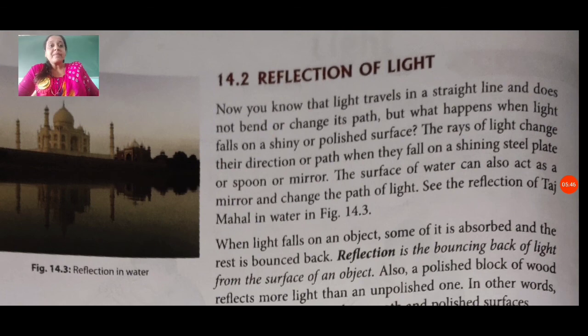Now you know that light always travels in a straight line and does not bend or change its path. But what happens when light falls on a shiny or polished surface? The rays of light change their direction or path when they fall on a shining steel plate or spoon or mirror. The surface of water can also act as a mirror and change the path of light.